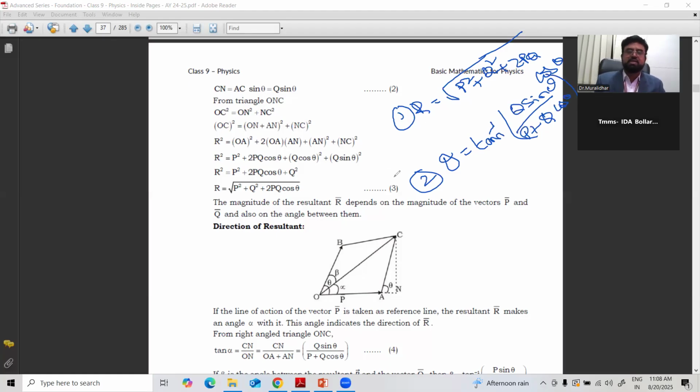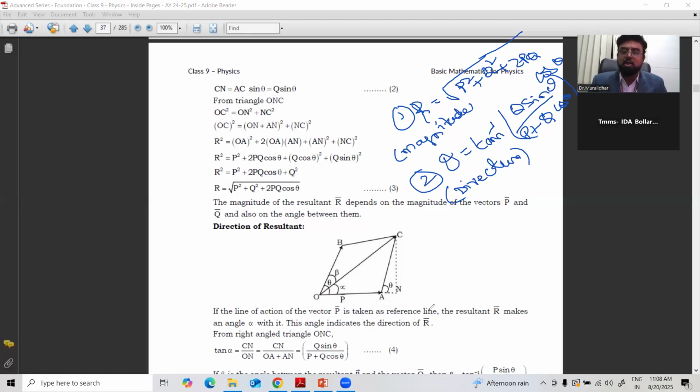This is for the direction. So magnitude of resultant, this is for magnitude, because there is a vector, meaning it has both. It is for direction. Angle will give the direction. These are the two important formulas in the law of addition, that is the parallelogram law.